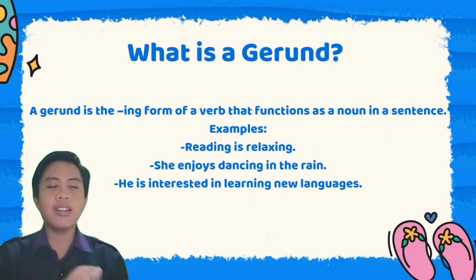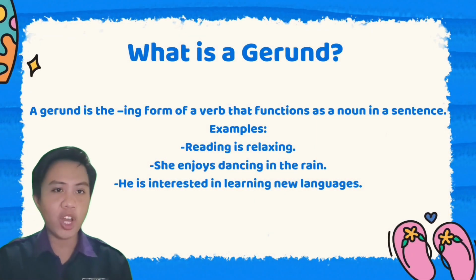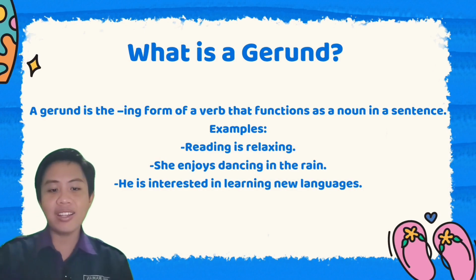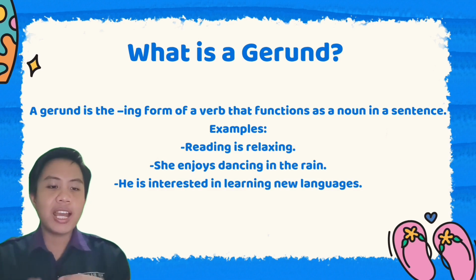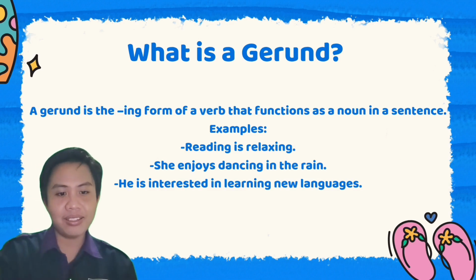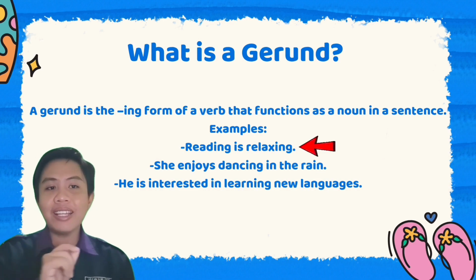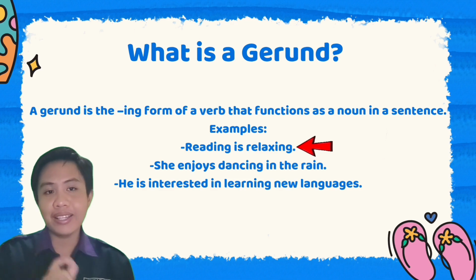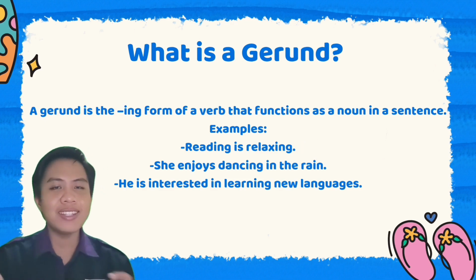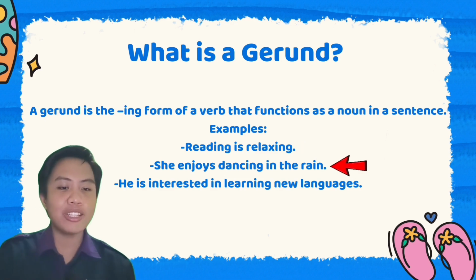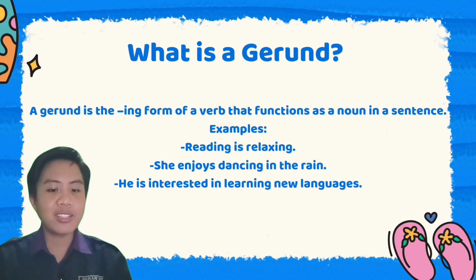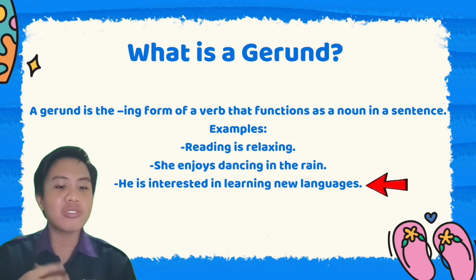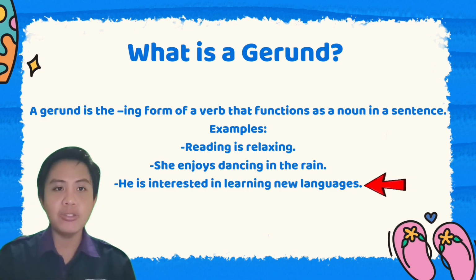Okay, first let's talk about gerund. What is a gerund? A gerund is the -ing form of a verb that functions as a noun in a sentence. For example, reading is relaxing. The next one is she enjoys dancing in the rain. The next one is he is interested in learning new languages.